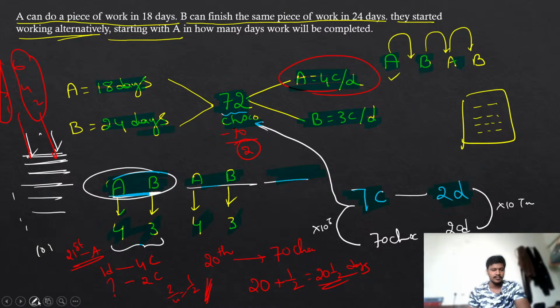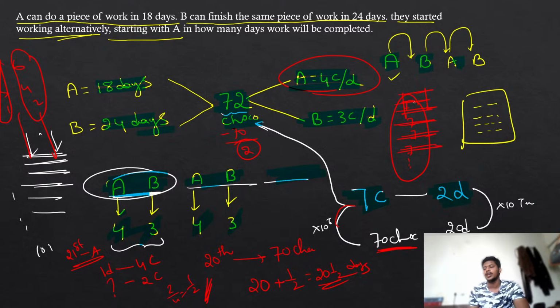I will write here, you will get a better idea. See, first 2 days we are going to get 7. 1 more 2 days, 1 more 7, 1 more 2 days, 1 more 7, like that. I am asking you to just count the cycles. So if I am counting like that, what is the nearest number to 72? That is 70. That means if I repeat like this, 2 days, 2 days, 2 days, for 10 times, I can complete 70 chocolates. If I am eating 70 chocolates in 10 cycles, I have completed 20 days, because each cycle has 2 days. So by the end of the 20th day, you can complete 70 chocolates only.